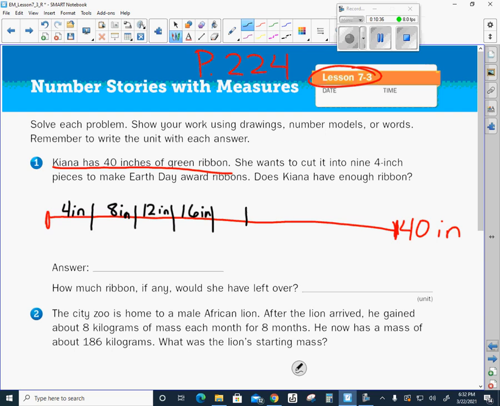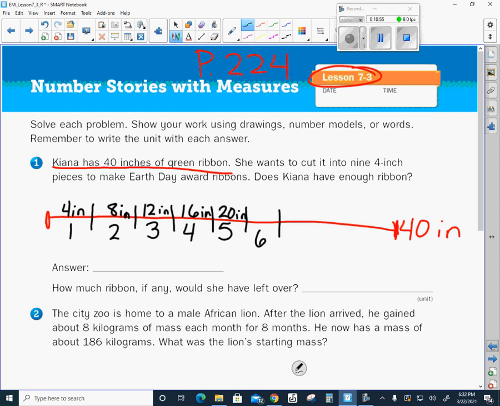And then she's going to cut another piece. That's going to be 20 inches. And I'm going to need to keep track of how many pieces she's cutting as well. So she wants to cut 9 4-inch pieces. So there's 1 piece, 2 pieces, 3 pieces, 4 pieces, 5. All right, let's keep going.